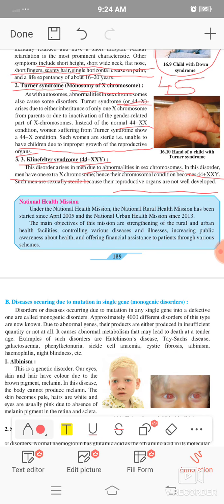After that, information is given about the National Health Mission, which started in April 2005, and the National Urban Health Mission, from 2013. Various activities are carried out in that, for example, increasing public awareness about diseases and health, and offering financial assistance to patients in various schemes.